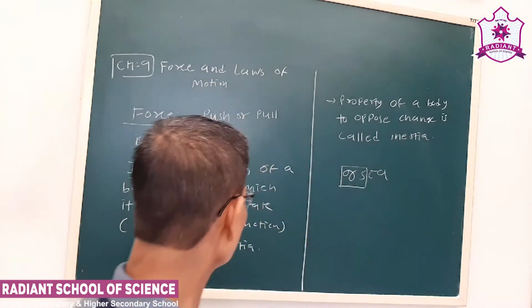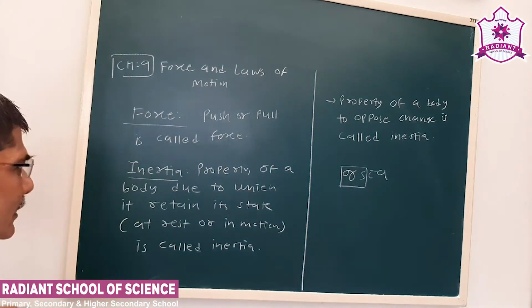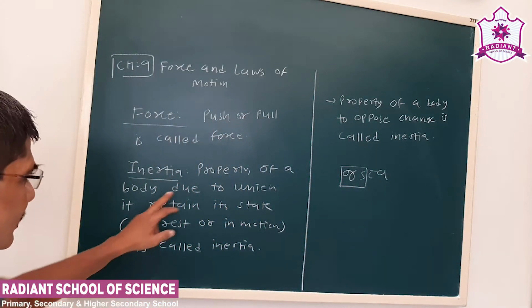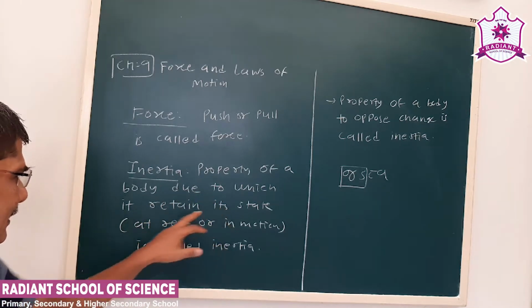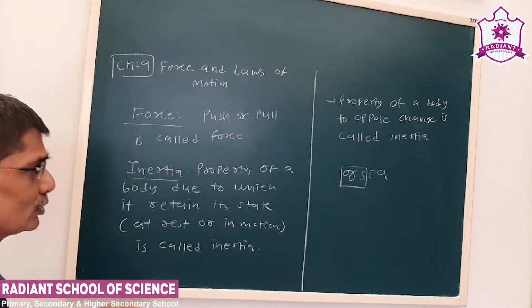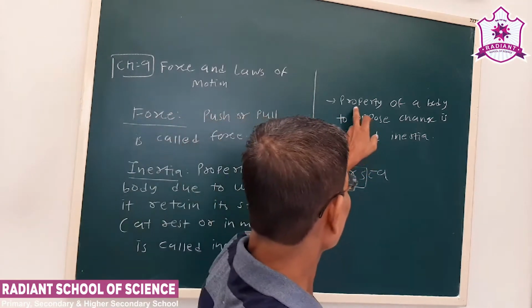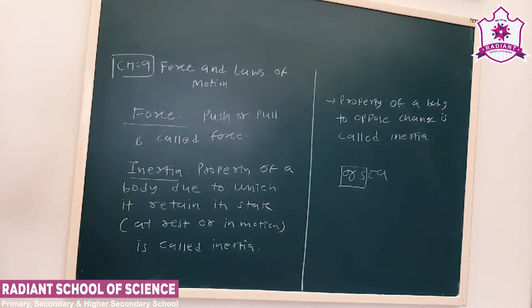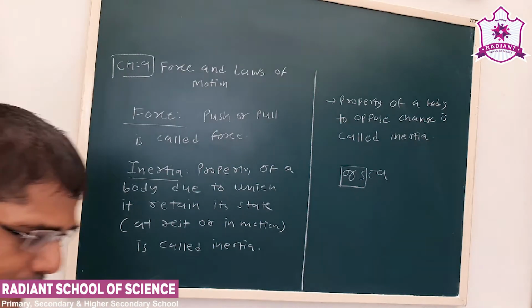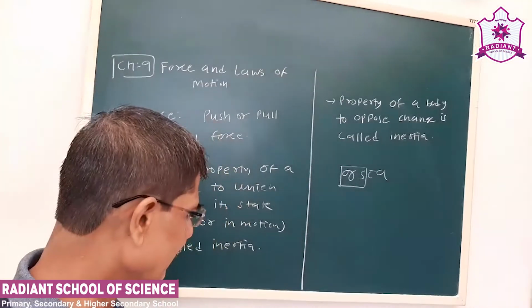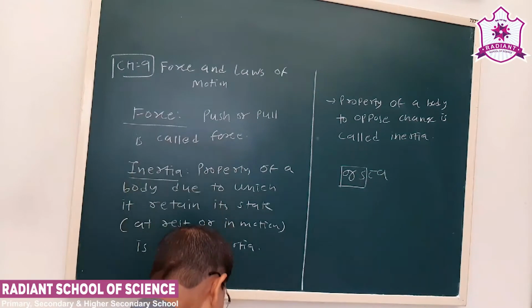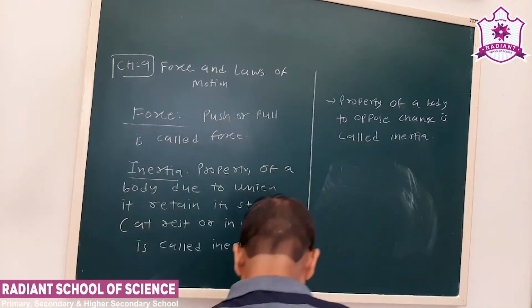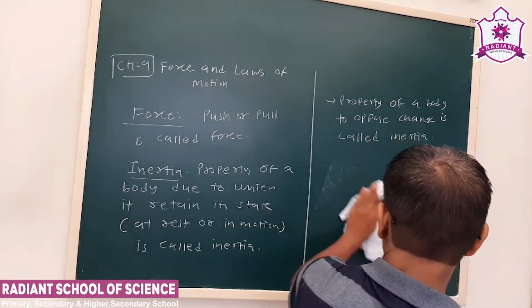Barabar? So, see, the property of a body due to which it retains its state either at rest or in motion is called inertia, or the property of a body to oppose change is called inertia. Now, regarding inertia, Galileo made a number of experiments. Now, see, in a simple experiment,